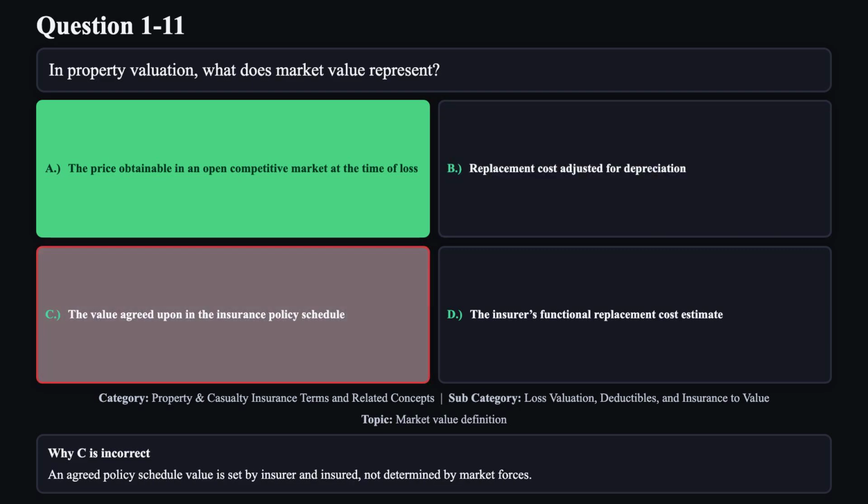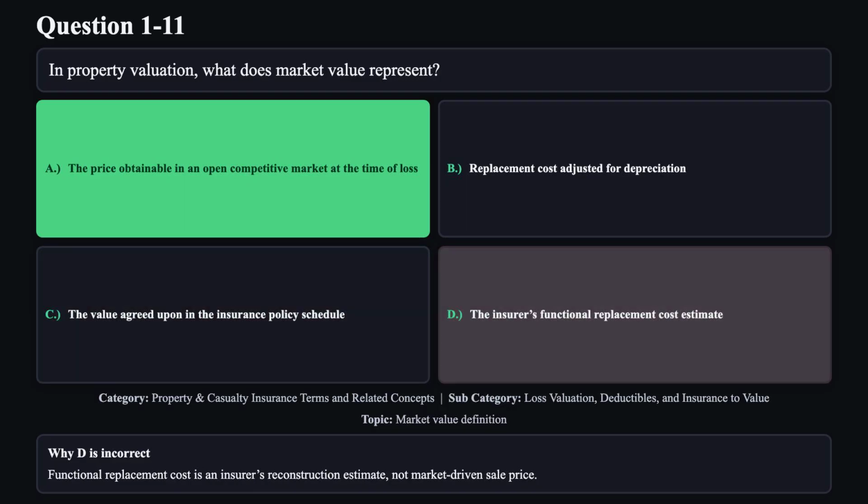Reason C is not correct. An agreed policy schedule value is set by insurer and insured, not determined by market forces. Reason D is not correct. Functional replacement cost is an insurer's reconstruction estimate, not market-driven sale price.